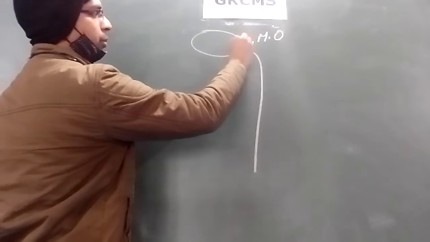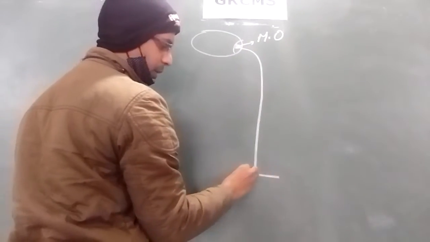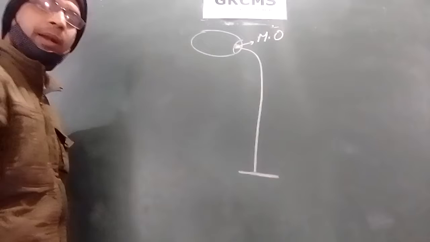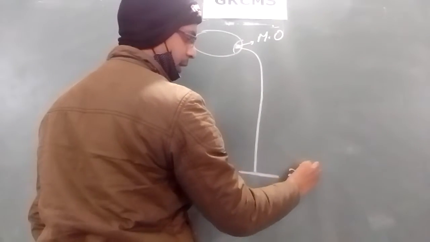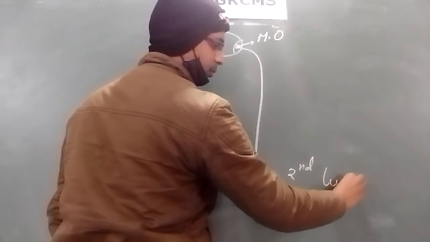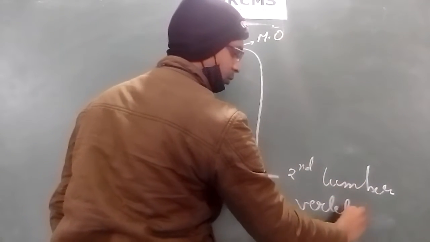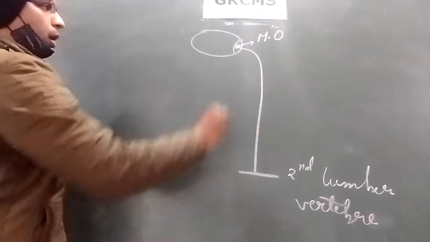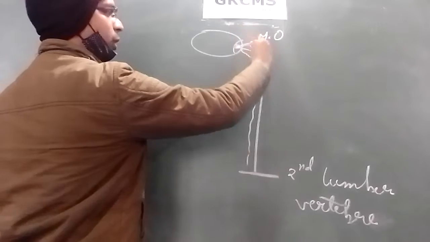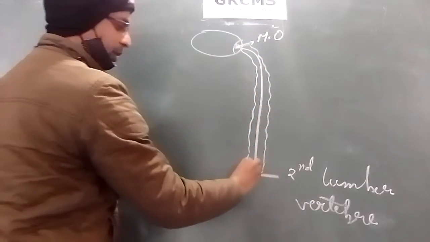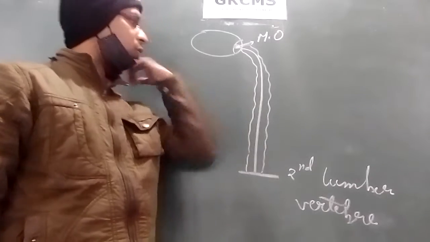From the medulla oblongata the spinal cord arises and it ends in the second lumbar vertebra. Remember this thing, it ends in the second lumbar vertebra. For its protection, it remains inside the vertebral column, meaning the backbone of our body.